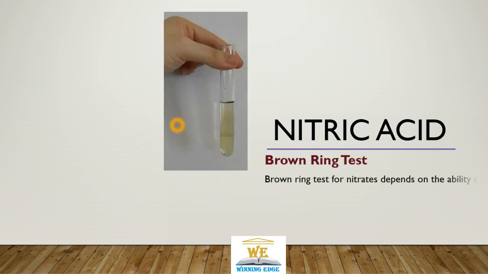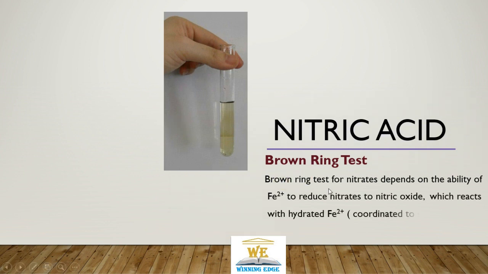Another important use of nitric acid is the brown ring test for nitrates. It depends upon the ability of ferrous to reduce nitrates to nitric oxide, which further reacts with the hydrated ferrous ions to form brown colored complexes.